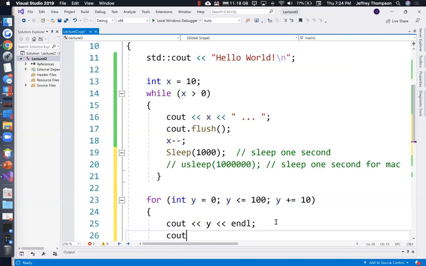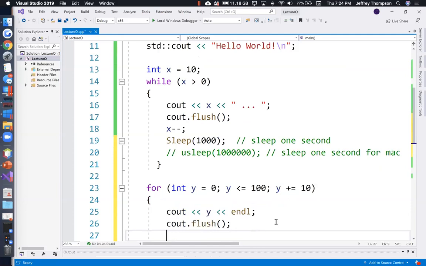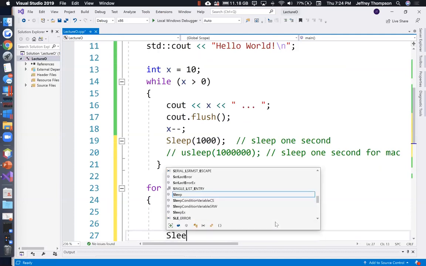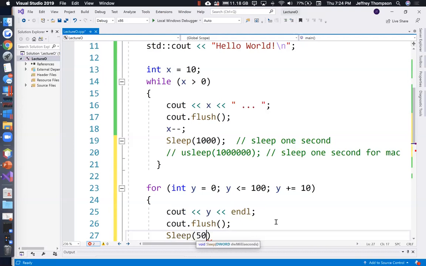Let's flush it so that we can call the sleep command on this. We have a new toy, cout.flush. Send everything to the screen, make absolutely sure it's out there. Now sleep. Let's not sleep as long. Let's only sleep half a second. We're kind of impatient. And you know to change it into usleep if need be.